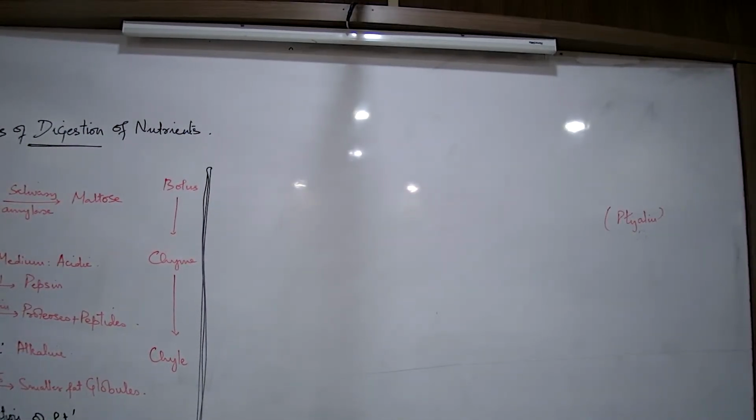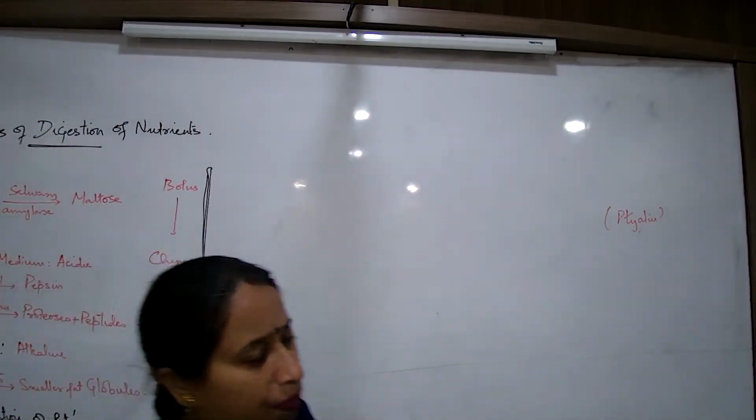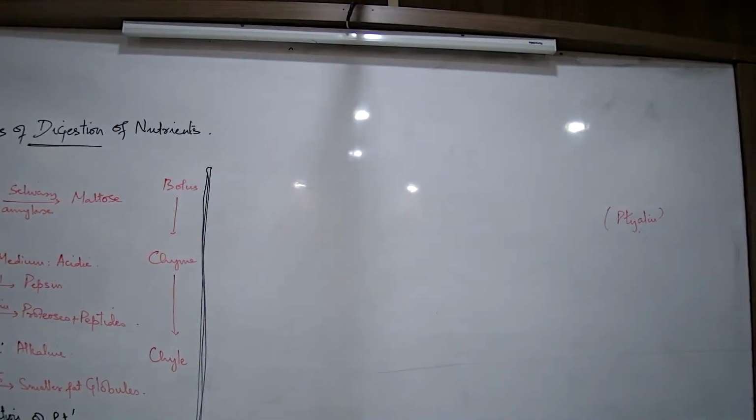So what is the meaning of emulsification of fat? This itself you get as a 2-mark question. Breakdown of complex fats to smaller fat globules with the help of bile salts. This process takes place in the duodenum. We'll write one question here, write fast. Explain the process of emulsification of fats. 2-mark question always in your paper.